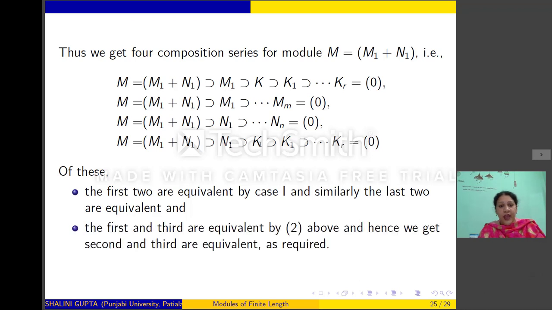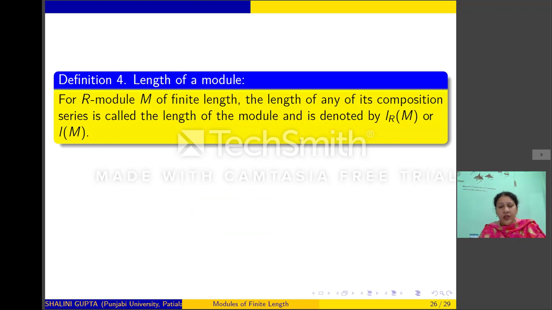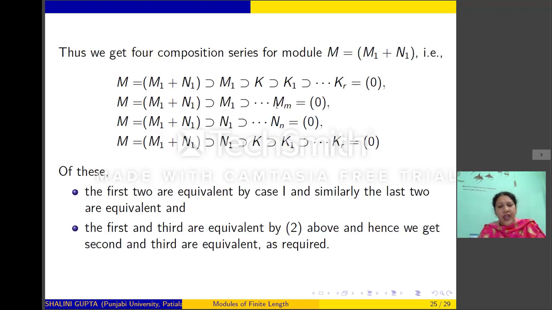And the first and third are equivalent. Similarly, second and fourth are equivalent. So thus we get that all of these are equivalent. So in particular, second and third are equivalent. So thus we have shown that any two composition series are equivalent for a module of finite length.